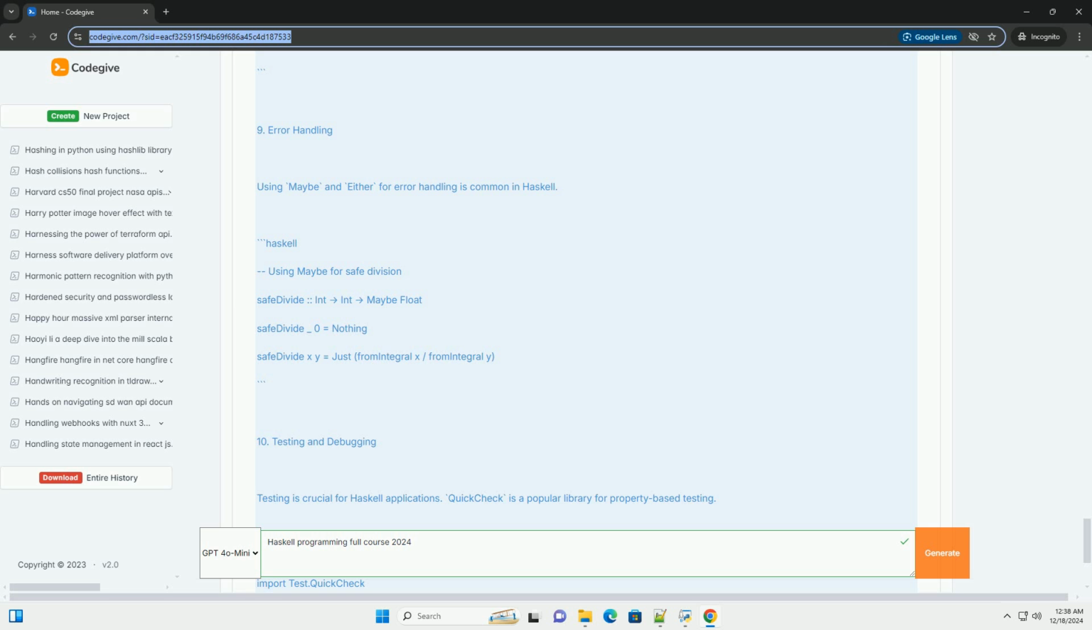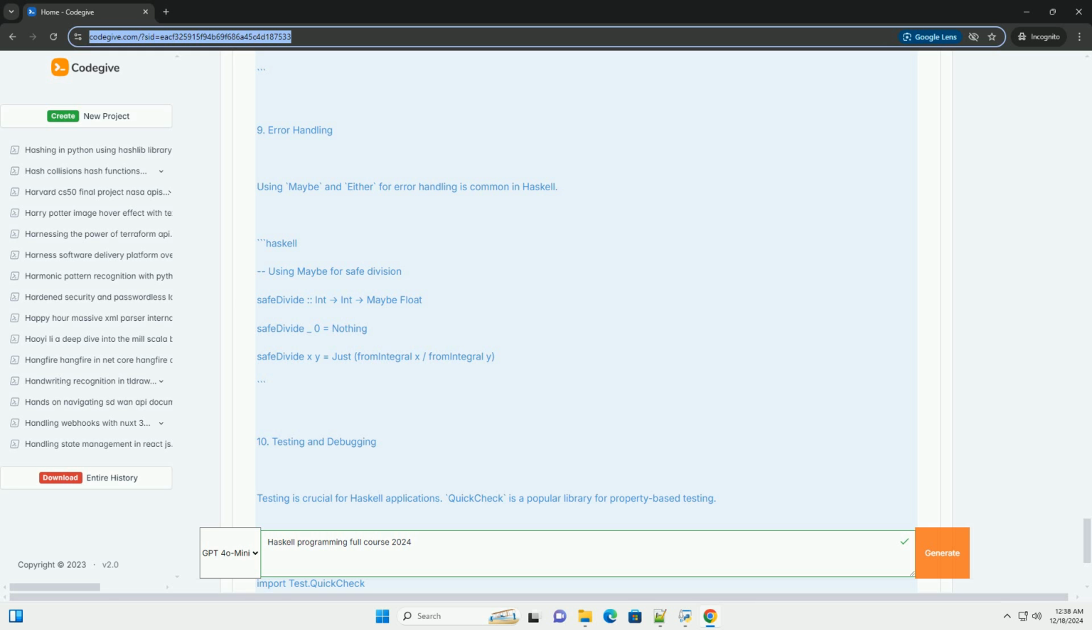5. Data types. Haskell has several built-in data types, including Int, Float, Char, Bool, and String. You can also define your own data types. Example of defining a custom data type: data Shape = Circle Float | Rectangle Float Float.